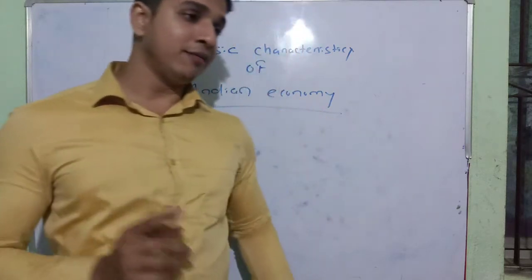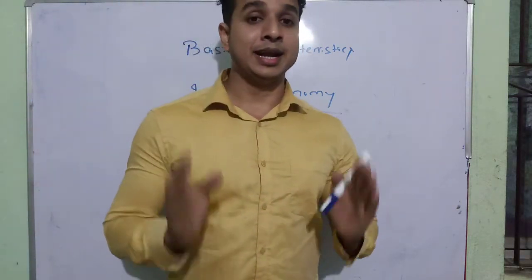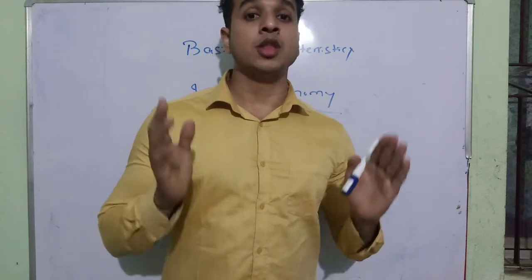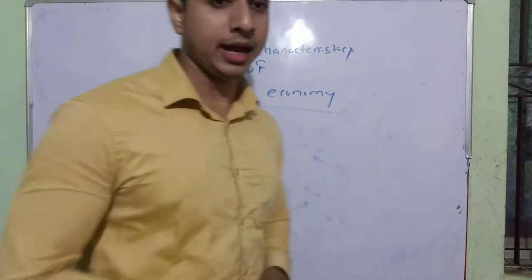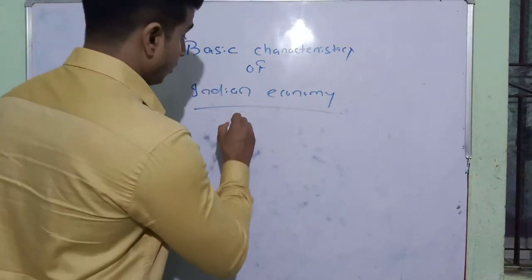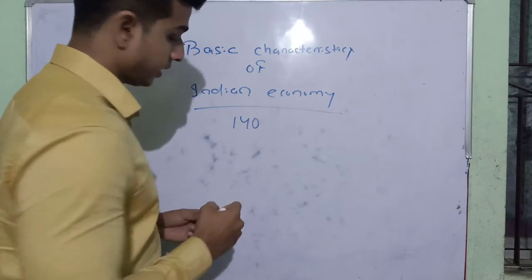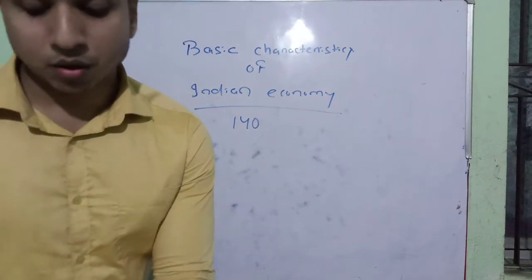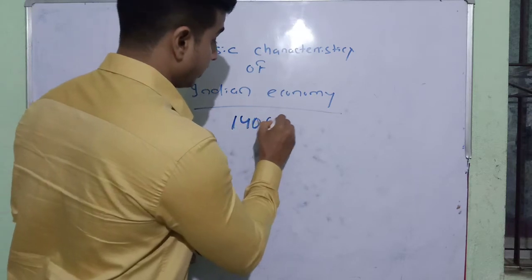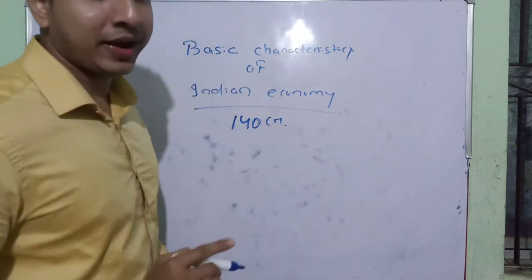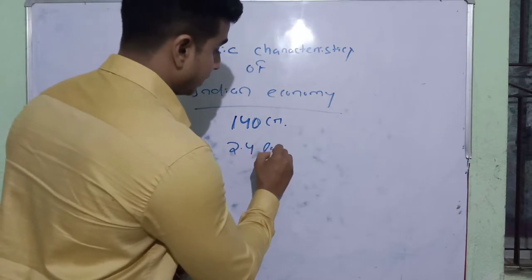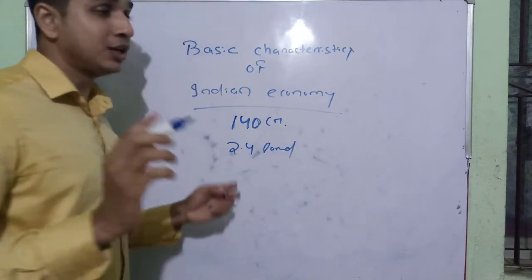So basically we know that in India the population pressure is very high. Our population is about 140 crore. 140 crore people are living on 2.4% of the world's total land.